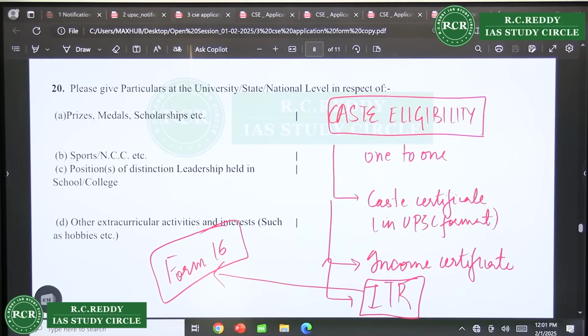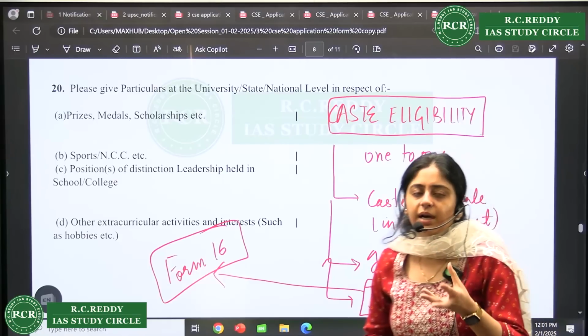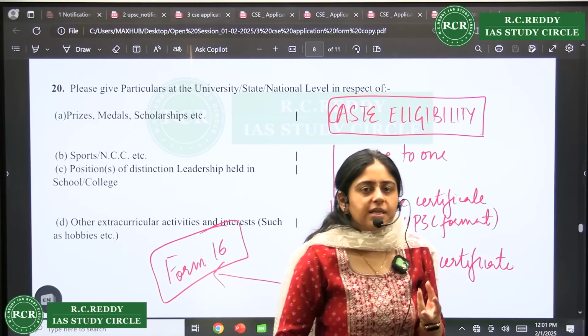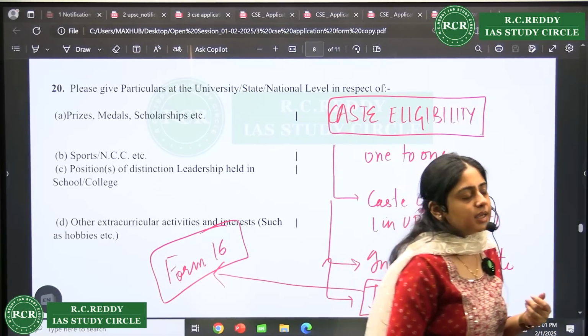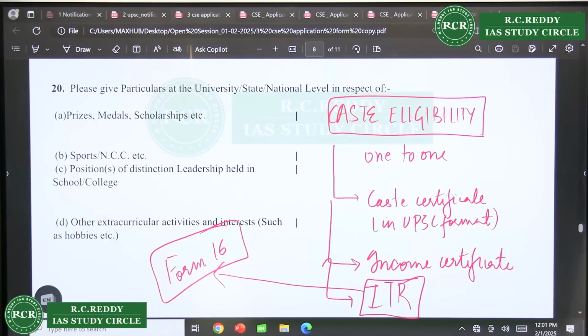Ma'am, my mother is a government teacher. This is done. Non-creamy layer, last 3, yes, ITR are important. Again, I am saying, how would you prove that you are having income below the designated levels? Even if you are agriculture, land is there, there might be some other income through rent or some other purposes that will be declared only through ITR. So ITR are very necessary for OBC and EWS.